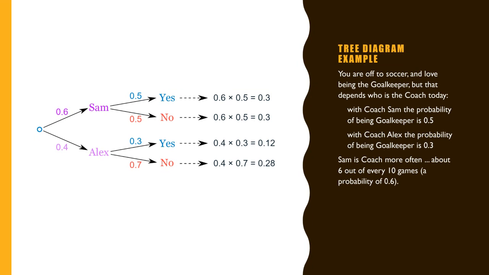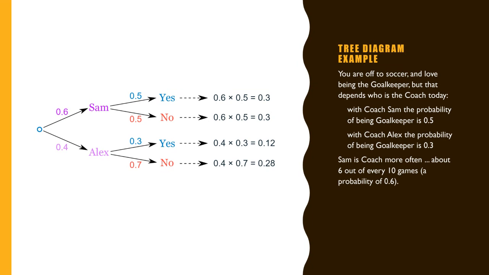And if we add these all, we should get 1. So how do we add? Not just these numbers, we have to multiply with the previous one. So 0.6 times 0.5 is 0.3, 0.6 times 0.5 is 0.3, 0.4 times 0.3 is 0.12, 0.4 times 0.7 is 0.28.